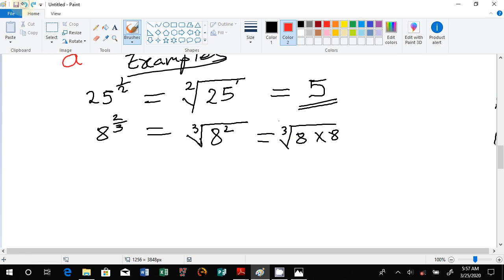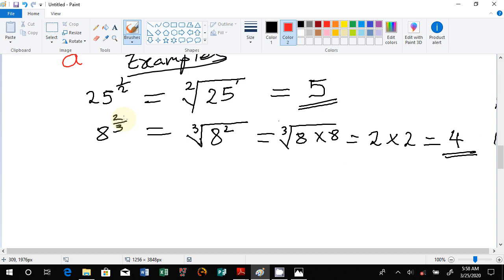So if the cube root of 8 is 2, then it is as good as saying 2 multiplied by 2, and the final answer is 2 times 2, which gives us 4. And that's how we deal with that mathematical problem. We have solved that one.